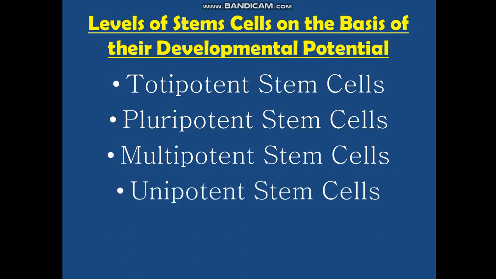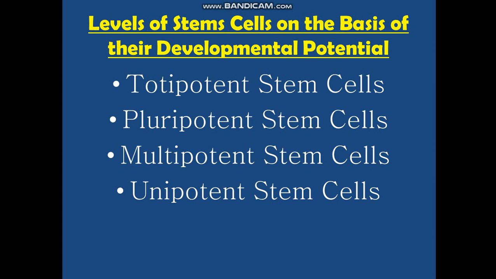After multipotent cells come unipotent stem cells. Uni means one. They are formed from further differentiation of the multipotent cells, and they can give rise to only a single specific cell type. This is very important. If we talk about liver cell, hepatoblasts, which are formed from the hepatocytes, they can give rise to certain single kind of cells which will form only the liver.